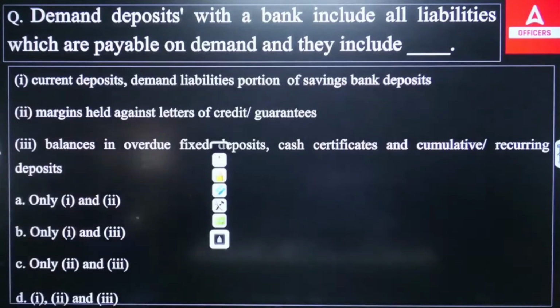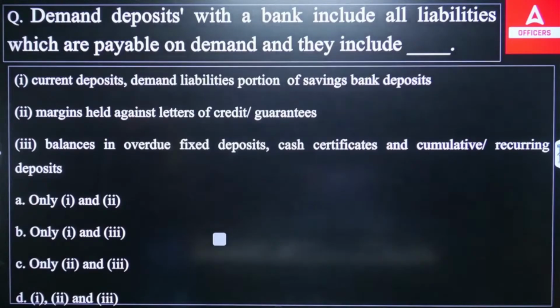So demand deposit with a bank includes all the types of liability which are payable on demand. Demand deposit itself represents that the money you have deposited will be paid as per your demand. If you want to withdraw it, you will withdraw it. If you want to maintain it, you can maintain it. There is no such kind of restriction.